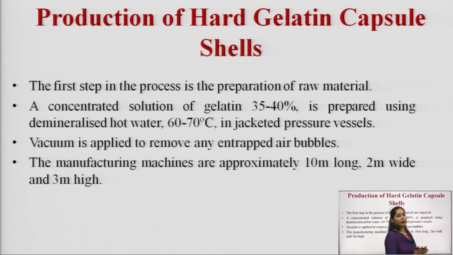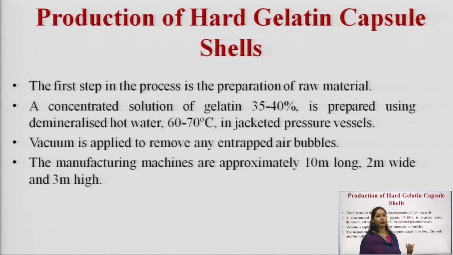The first step in this regard is the preparation of the raw material. As we all know, whether it is hard gelatin capsule or soft gelatin capsule, both are prepared from gelatin. So, the first thing in the manufacturing is the preparation of the gelatin solution.